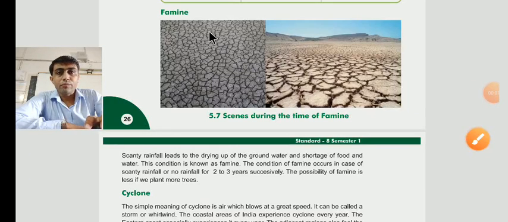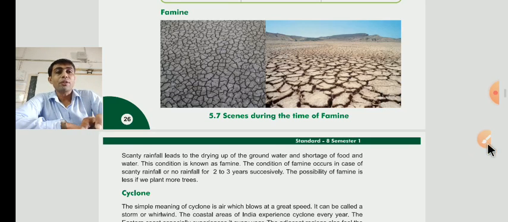Dear children, our next topic is famine. What is another name for famine? Famine, another name is drought. This is a picture of the drought seen during the time of famine. Scanty rainfall leads to the drying up of groundwater and shortage of food and water. It is known as a famine.